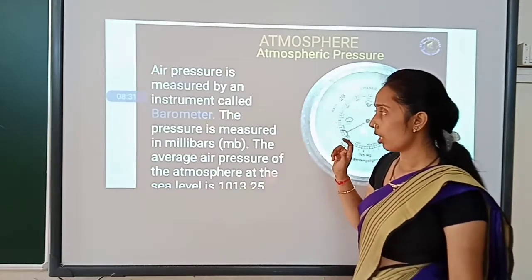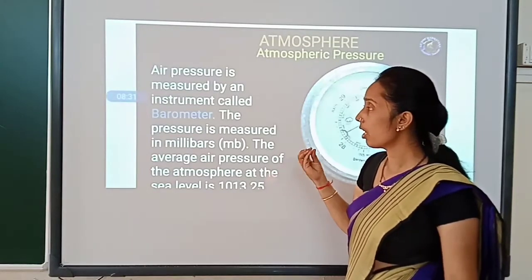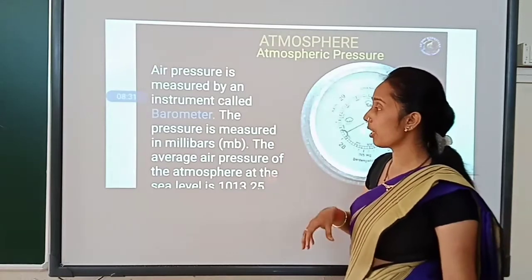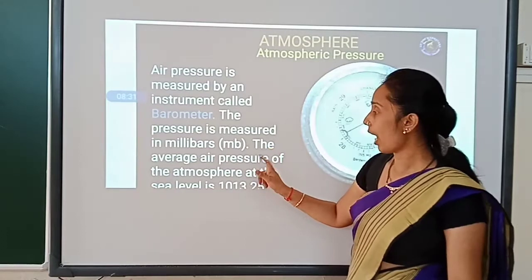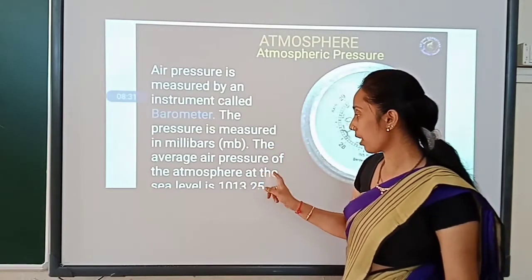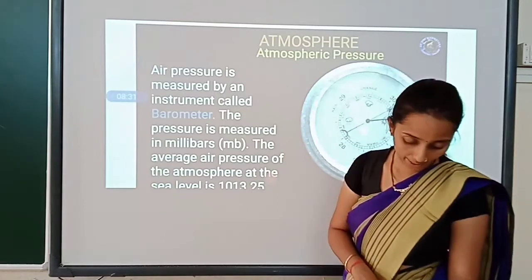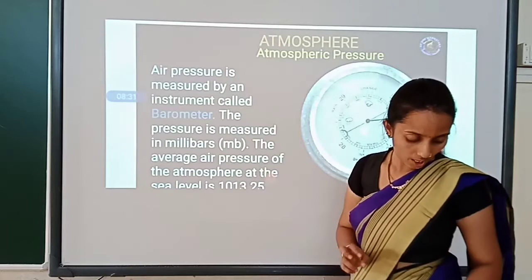So we measure it with the help of a barometer, and the barometer shows the air pressure in terms of millibars, in short form MB. The average air pressure of the atmosphere at sea level is 1013.25. That is the air pressure which was recorded.